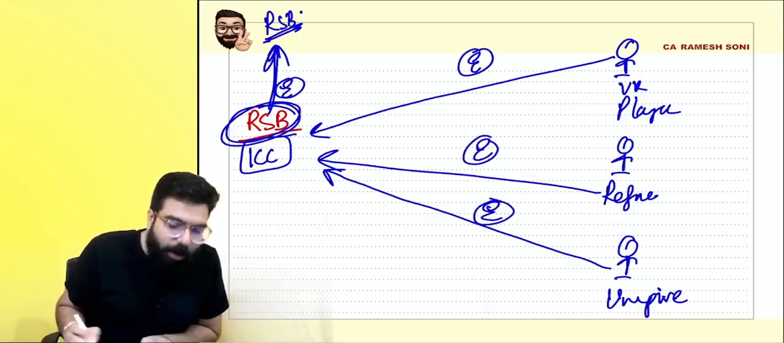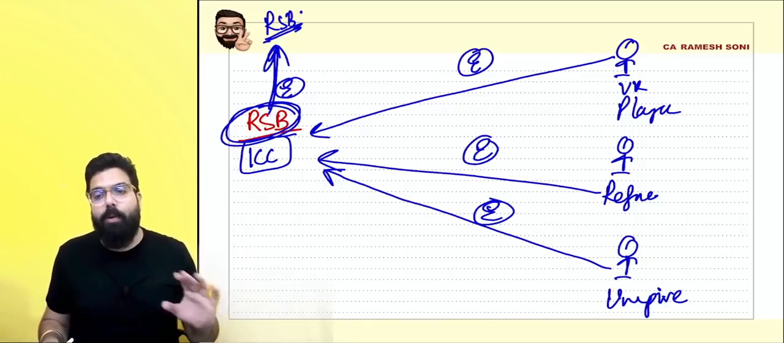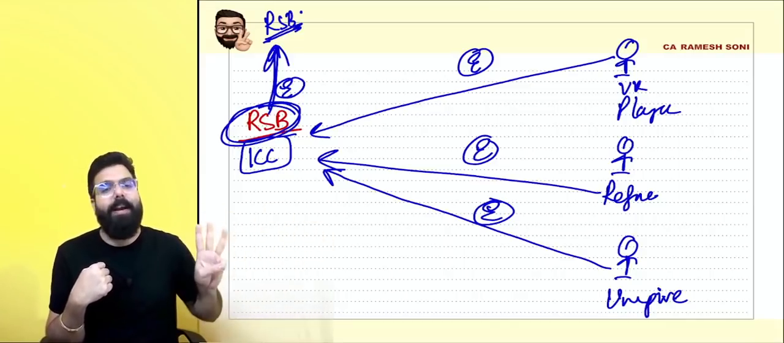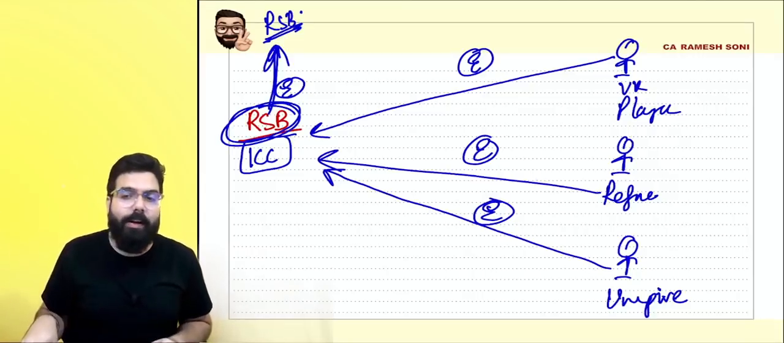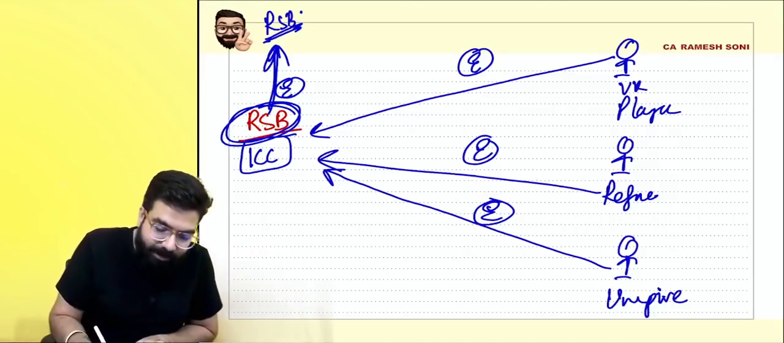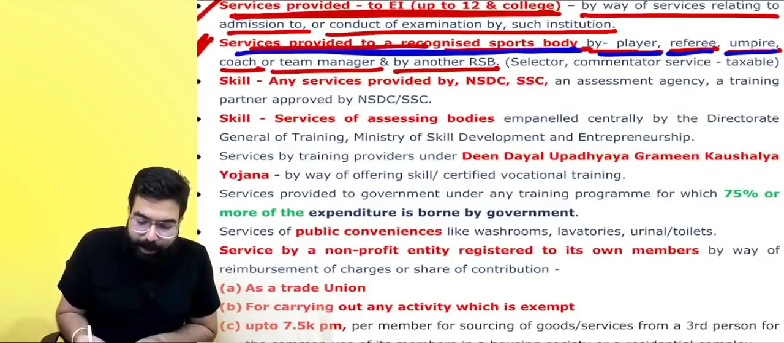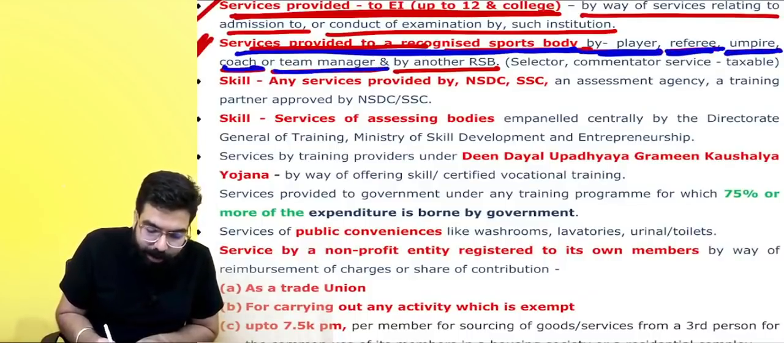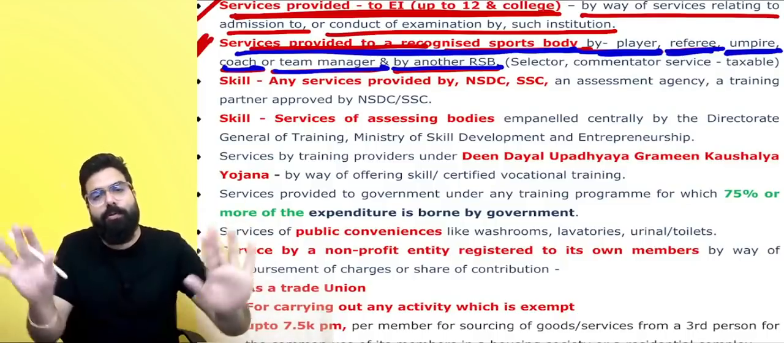I am not going ahead and talking about the definition of recognized sports body, but I believe you guys got an idea about a recognized sports body. A player, referee, umpire is going ahead and providing the service, or a recognized sports body is providing to another recognized sports body, then that services shall be exempted. It says over here, services provided to a recognized sports body by player, umpire, referee, coach, team manager, and one recognized sports body to another recognized sports body also service shall be exempted.